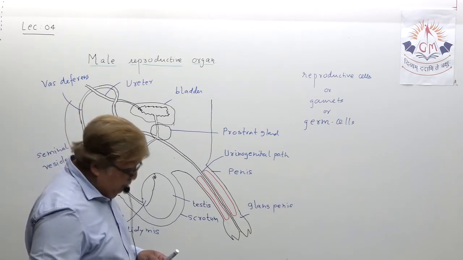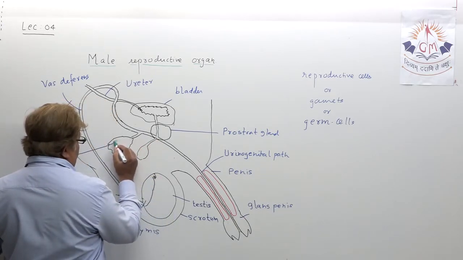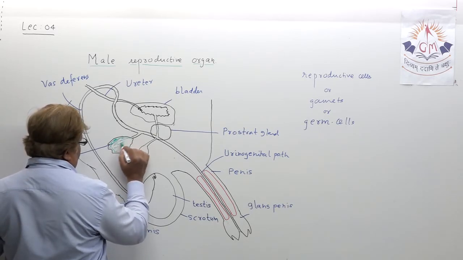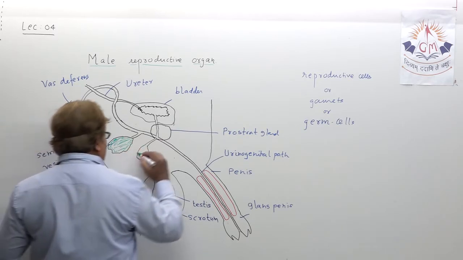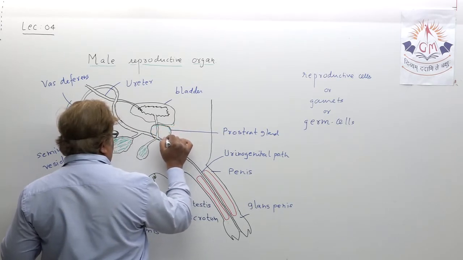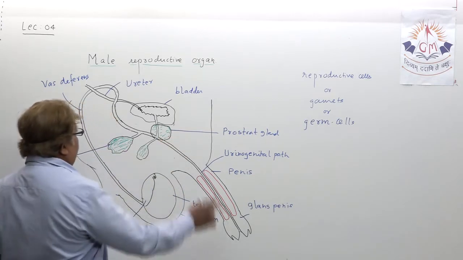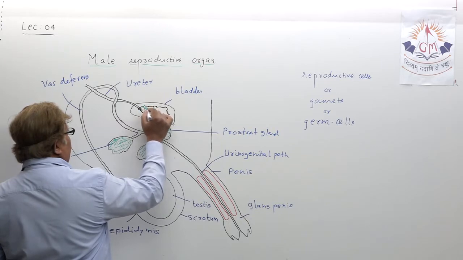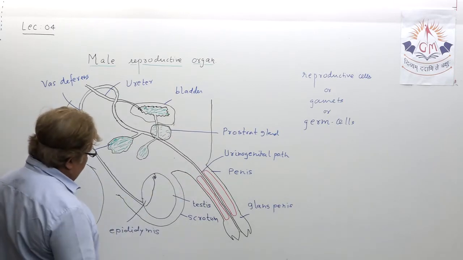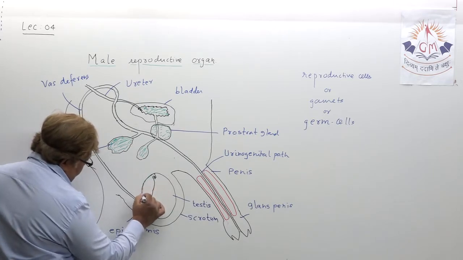Let us show some shading here, so that it becomes more clear. This is one another. This is called seminal vesicle. This is seminal vesicle. Okay. This is actually the prostate gland. This one. This is the prostate gland. This is ureter. Okay. This is ureter. You understood? This is epididymis, that you should mind. This is epididymis. Understand?